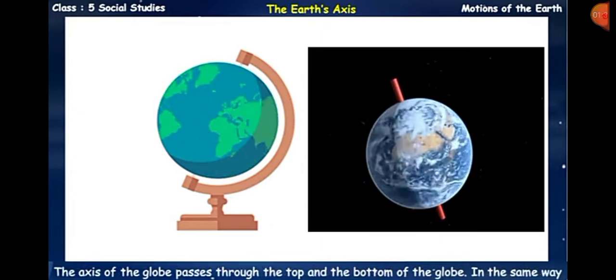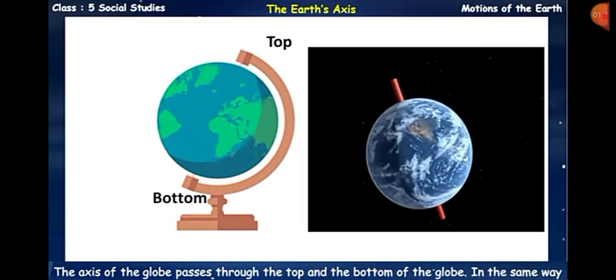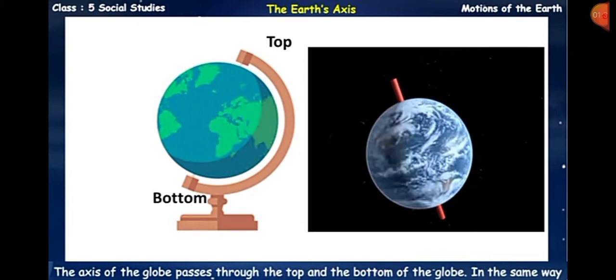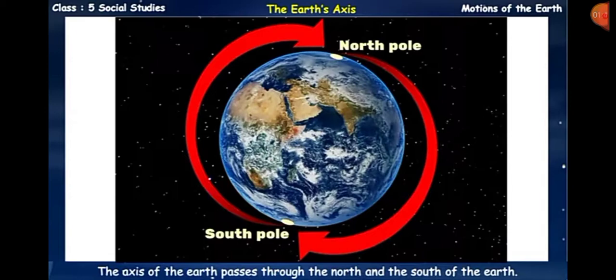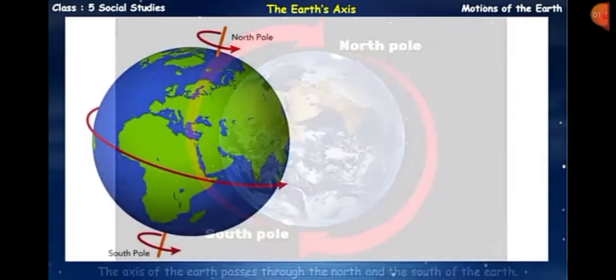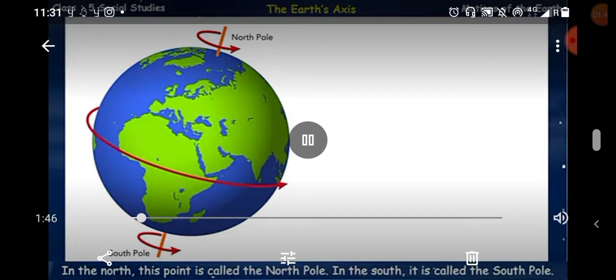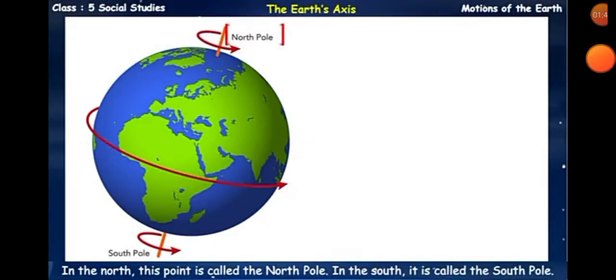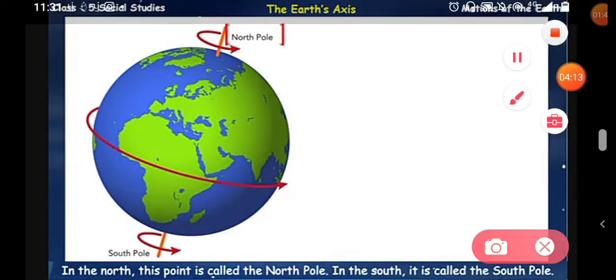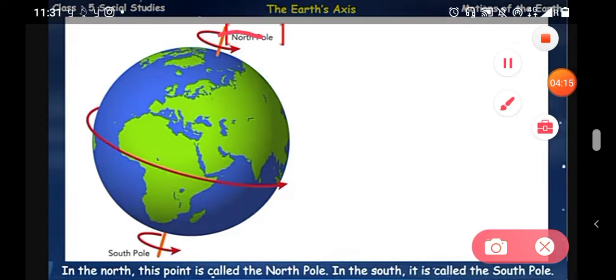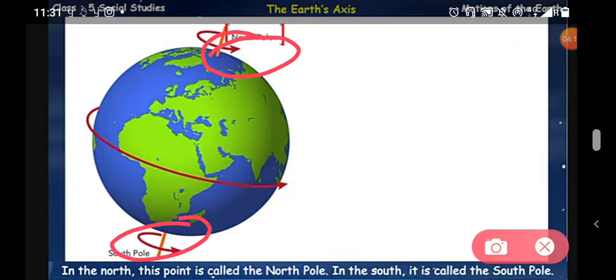The axis of the globe passes through the top and the bottom of the globe. In the same way, the axis of the earth passes through the north and the south of the earth. The north part is known as the north pole. This is the north pole and this is the south pole.